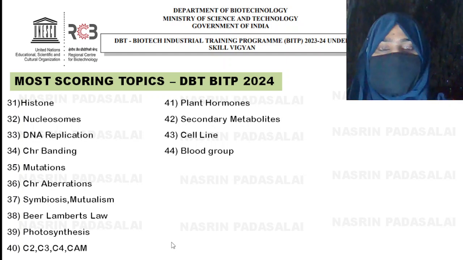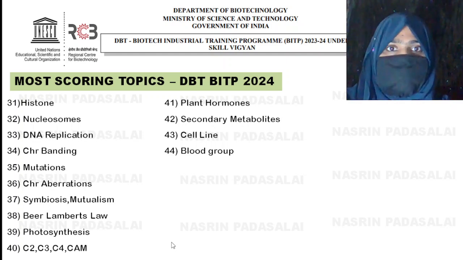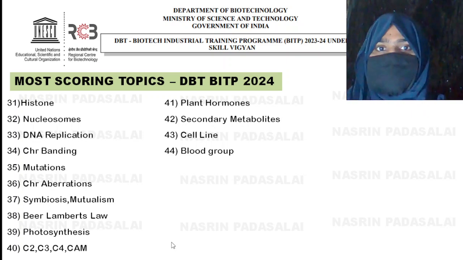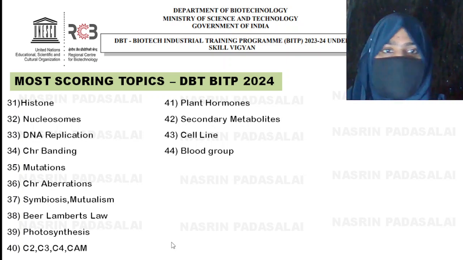Next is blood grouping. Recently in CSIR December 2023, a question has been asked for 4 marks. A, B and O, what about those things? Sometimes genetics related questions are also asked. So don't skip blood group. Blood grouping is very important.